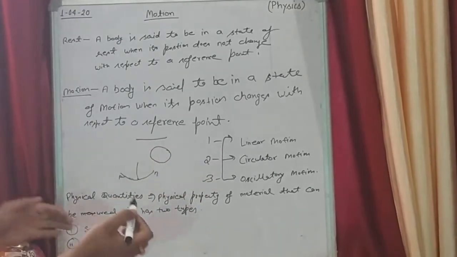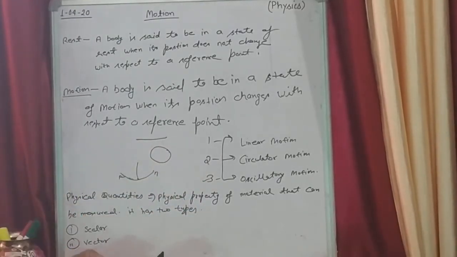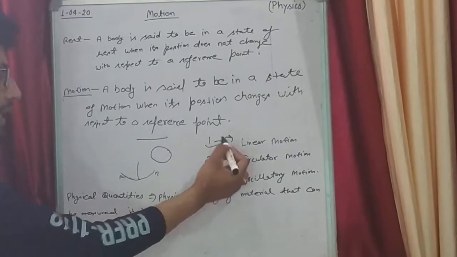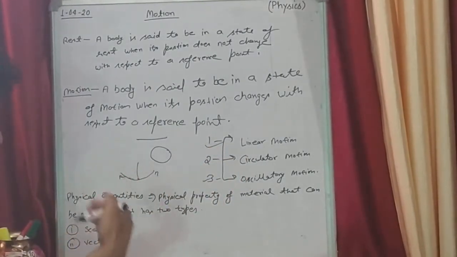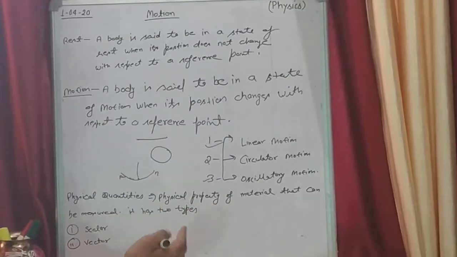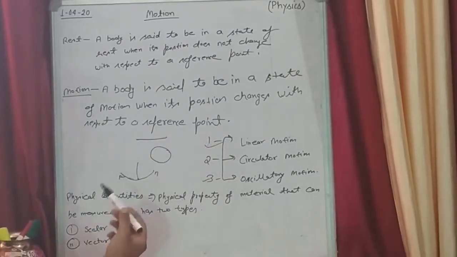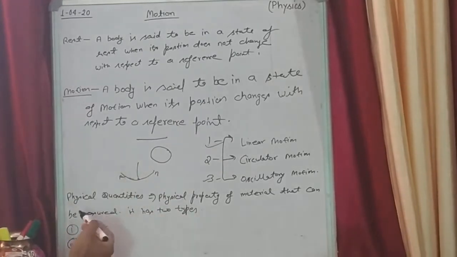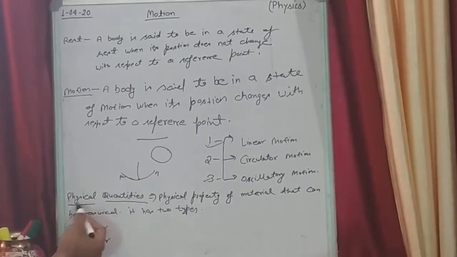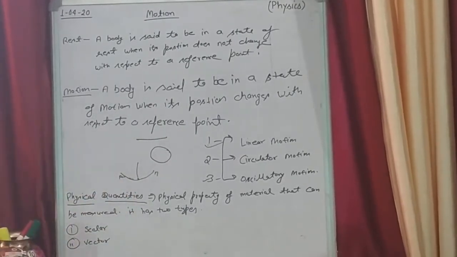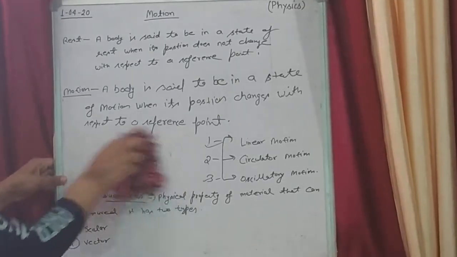But in this chapter we will read only about linear motion. Linear motion means when a body moves in a straight line, that type of motion is called linear motion. Then next thing, we will start this chapter from this basic thing, physical quantities. We will start from physical quantity.